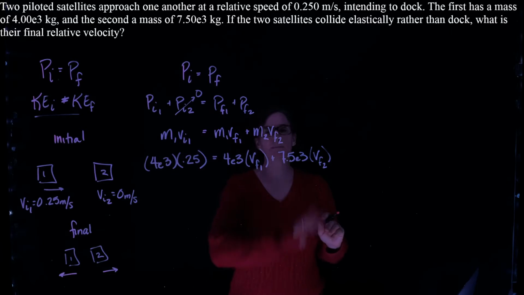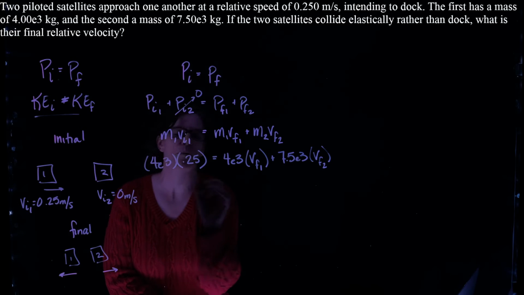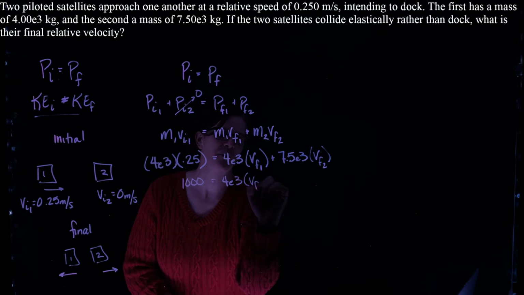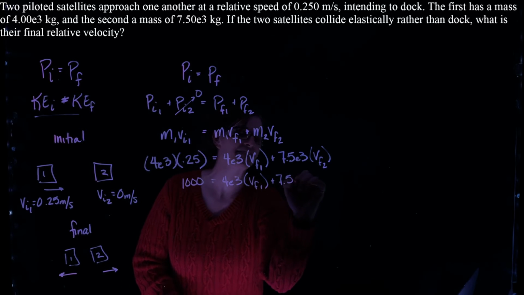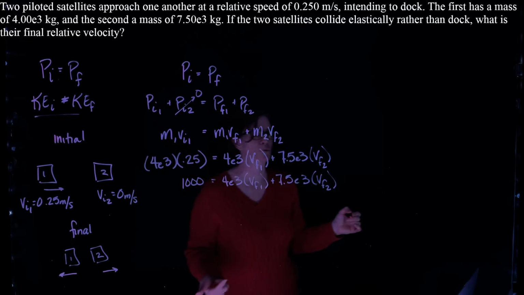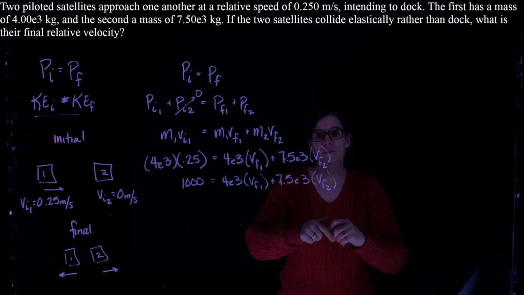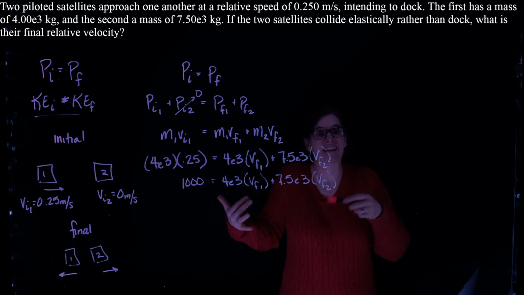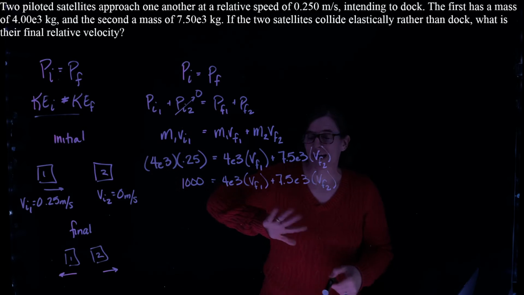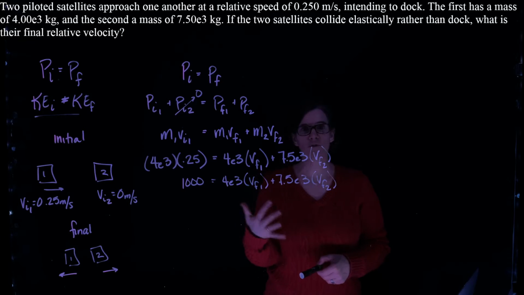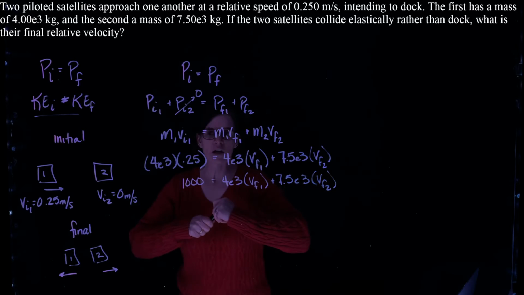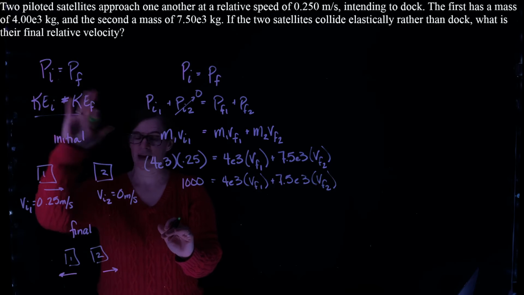Now I'm going to simplify this equation and we find that 1,000 is equal to 4 times 10 to the third V final 1 plus 7.5 times 10 to the third V final 2. I have two unknowns, and the only way to solve an equation with two unknowns is to have another equation with those same unknowns. How do we get that? Well, we know that kinetic energy is also conserved because this is a perfectly elastic collision. We have the same initial and final conditions, and we have to keep that in mind.